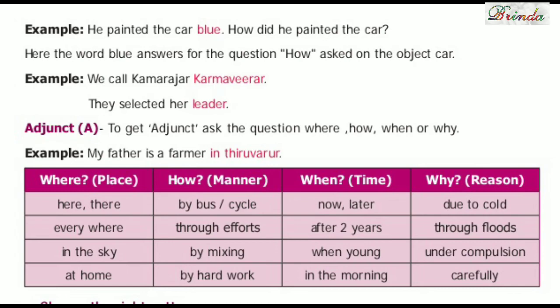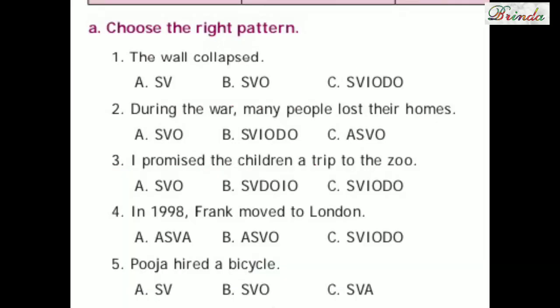For example, my father is a farmer in Tiruvarur. Where, how, when, why. So, if you see some examples, see the column here, there, everywhere, in the sky, at home, by bus, bicycle, through efforts, by mixing, by hard work. இதெல்லாமே how, எப்படி, when, அப்போ டைமுக்கு, now, later, after 2 years, when young, in the morning, இதெல்லாம் டைம் குறிக்குது. why, ஏன், due to cold, the reasons, through floods, under compulsion, carefully, இதெல்லாமே reason. Fine children.